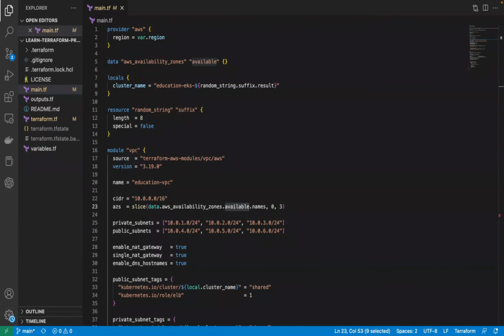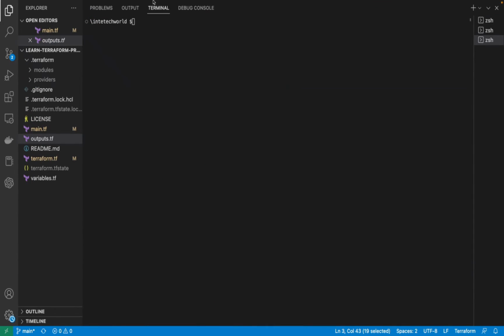Once you have everything set up, you need an AWS account before you run the Terraform code to provision the EKS cluster. Before you start running Terraform commands from the CLI, once you install AWS CLI, you will be able to configure your access key ID and secret key.